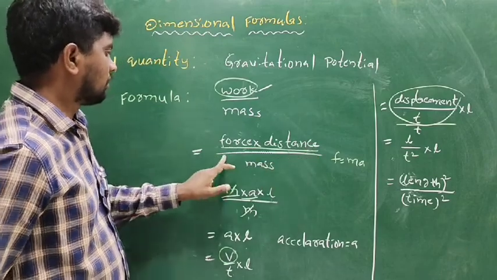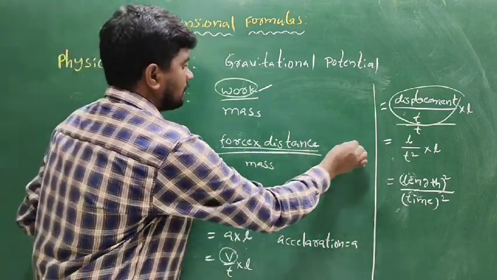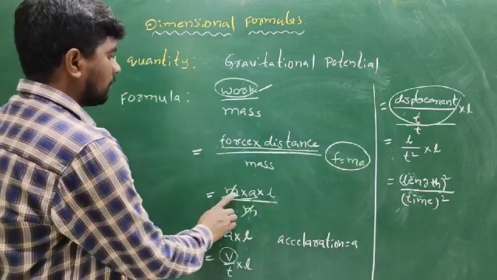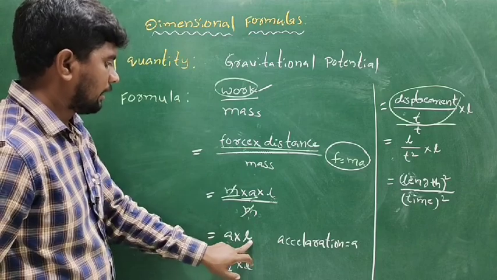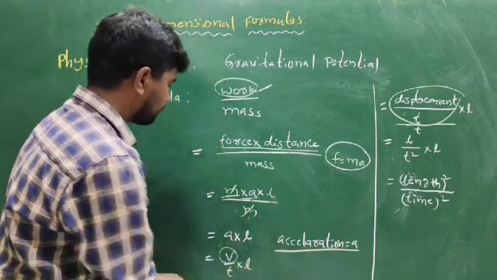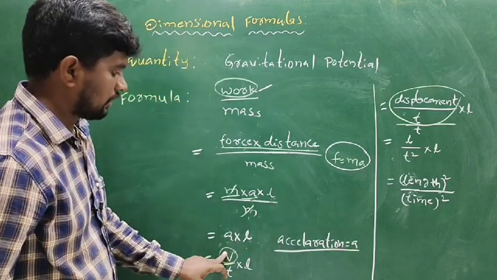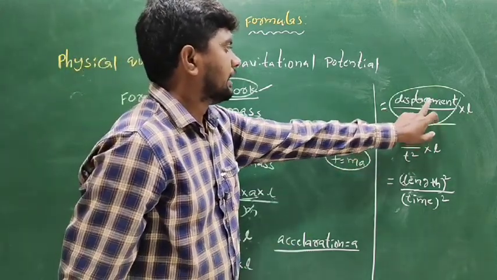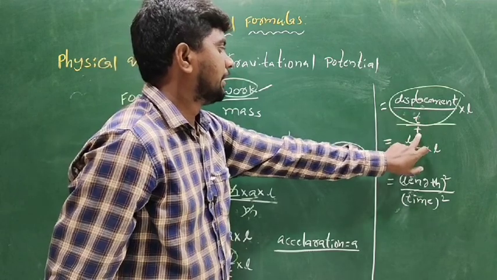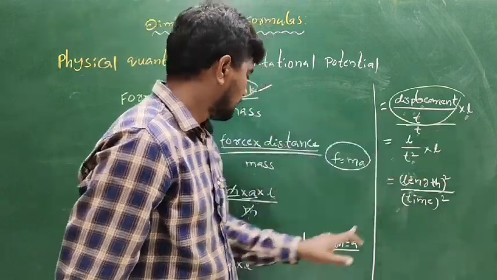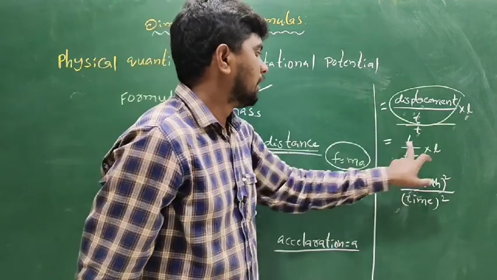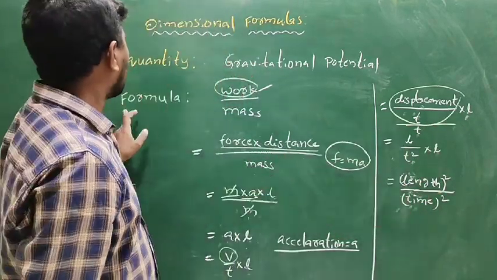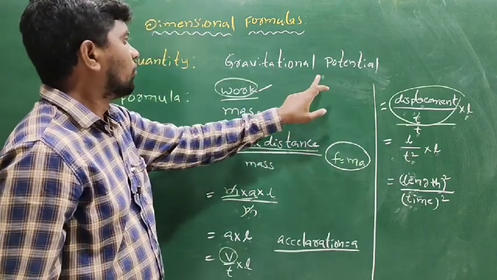Force, F is equal to ma, so m into a into L, m cancels, remaining a into L. A means acceleration, v by t into L. Velocity is displacement by time, so L into L square by t square: length square by time square. This is the formula of gravitational potential.